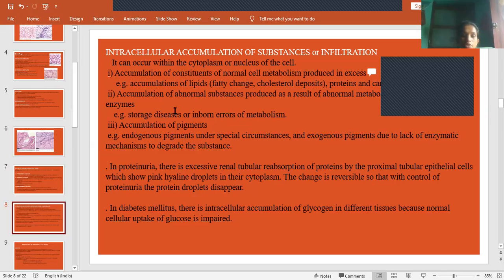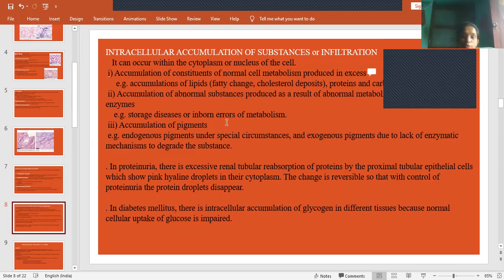The other is accumulation of abnormal substances produced as a result of abnormal metabolism by certain enzymes. Sometimes during metabolism, some abnormal substances will be released, so accumulation of these abnormal metabolites is seen in this condition.